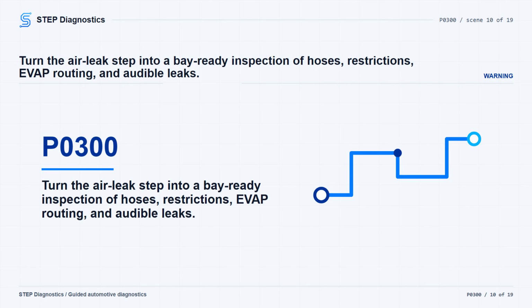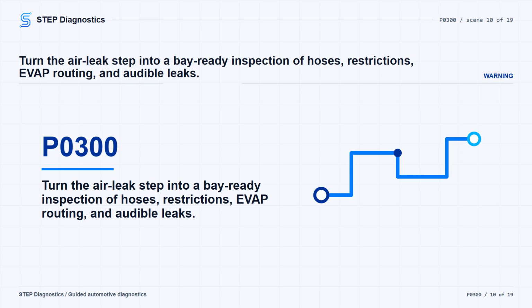Inspect the vacuum hoses for damage, deterioration, collapse, or restriction. A collapsed hose can restrict vacuum to an actuator or sensor, and some vacuum leaks can be heard. Also inspect the EVAP lines and hoses for incorrect connections or damage. If you find a concern, correct it as needed, clear the PCM codes, and repeat the self-test.